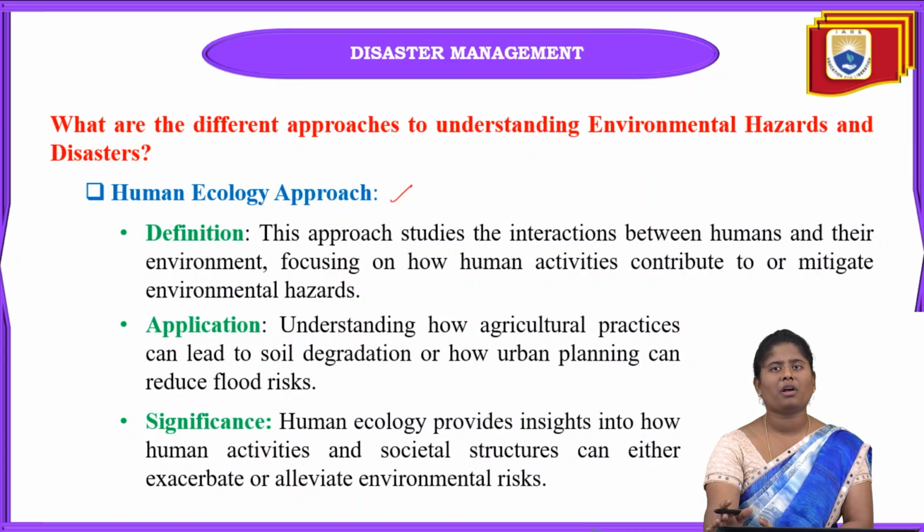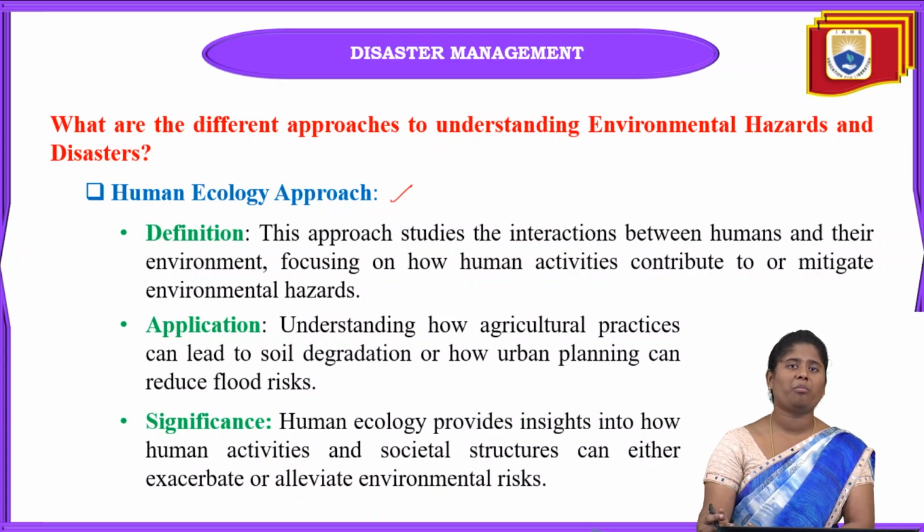Overall, this approach focuses on how human activities contribute to or mitigate this type of environmental hazard. And what are the applications of this approach? We can understand the agricultural practices, and when we understand the agricultural practices, we can get rid of soil degradation.